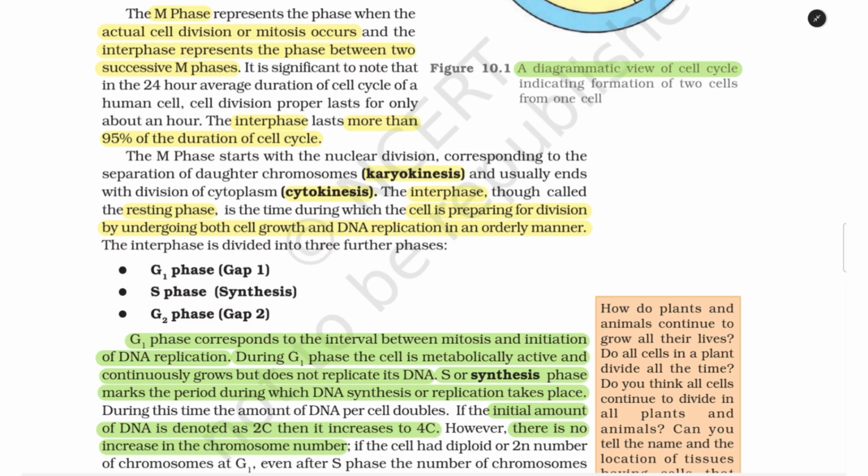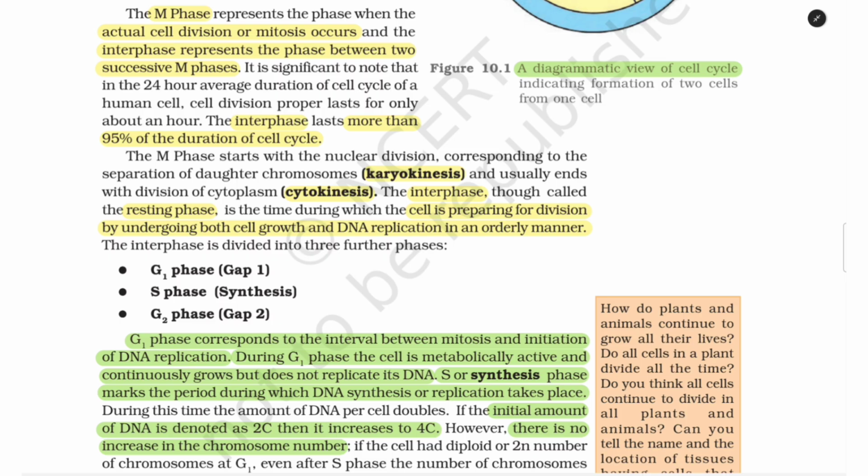The M phase starts with the nuclear division corresponding to the separation of daughter chromosomes, that is termed as karyokinesis, and usually ends with division of cytoplasm, that is termed as cytokinesis. The interphase, though called the resting phase, is the time during which the cell is preparing for division by undergoing both cell growth and DNA replication in an orderly manner.